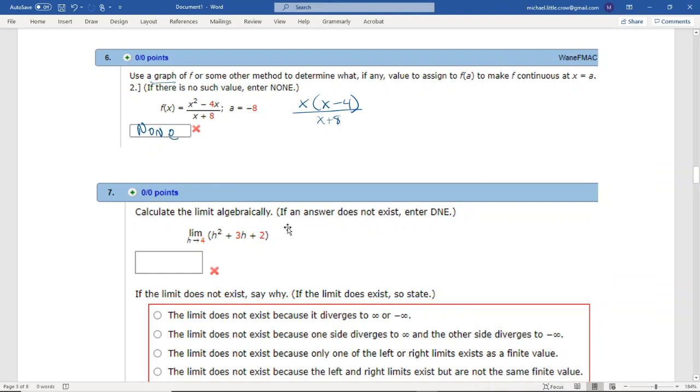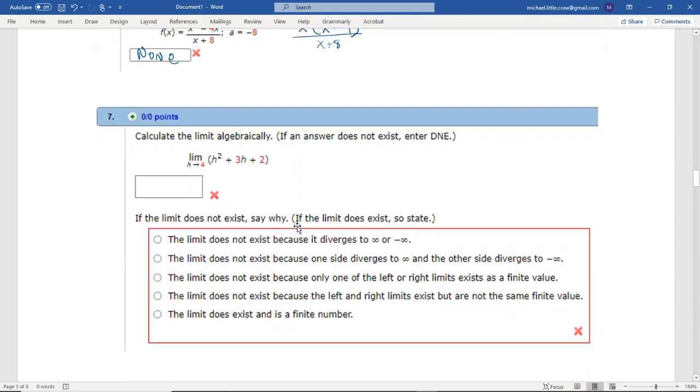Calculate the limit algebraically. You might notice from our discussions that this is a closed form, just a quadratic polynomial. So we're able to do this by just plugging in the value of h. This h is just a variable, it could have been x.